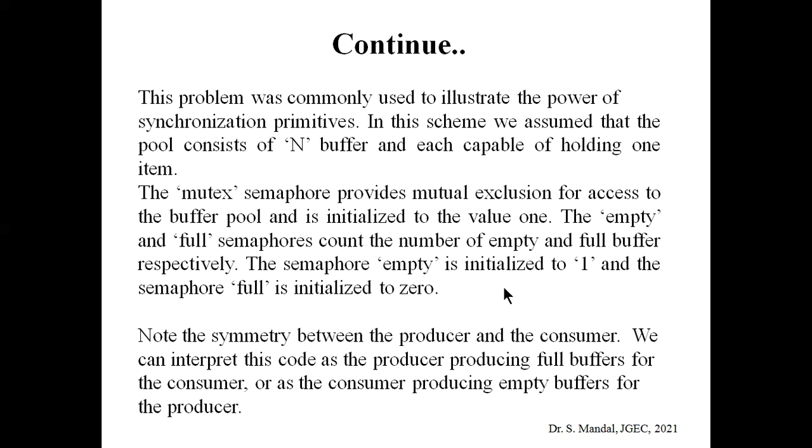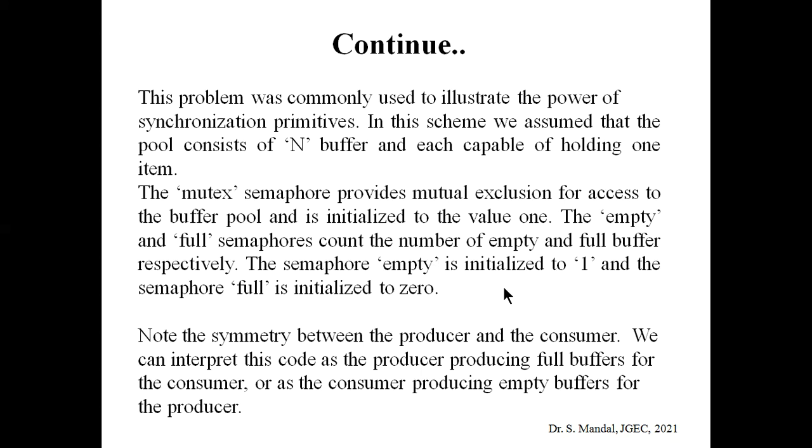So the producer fills the buffer and the consumer empties the buffer. It is quite symmetric between the producer and consumer processes; the operation is only inversed.